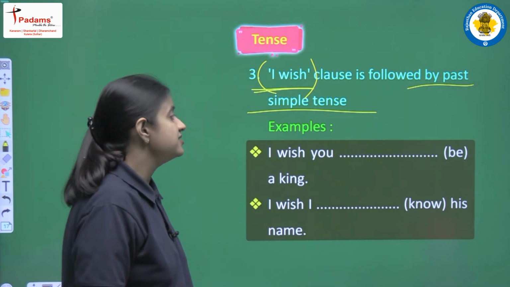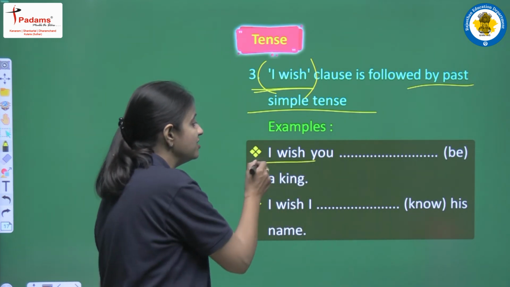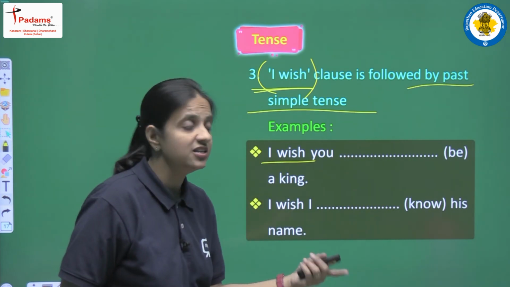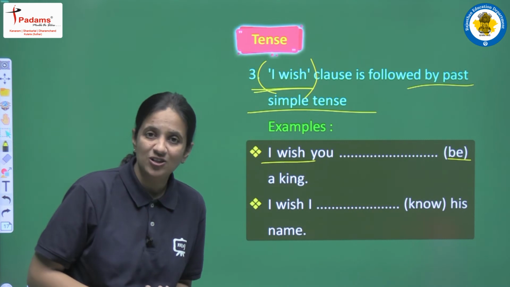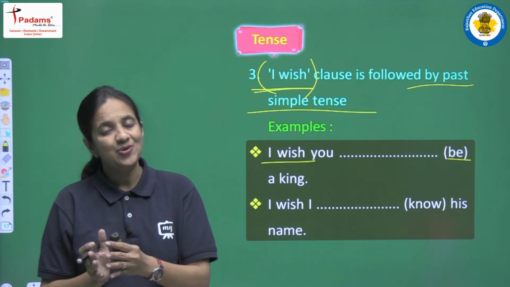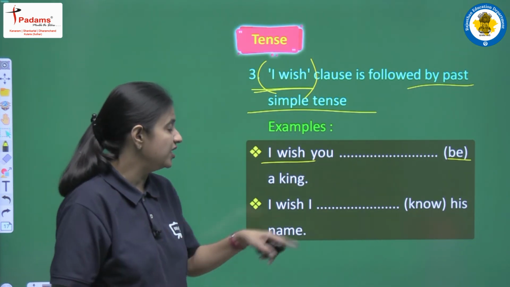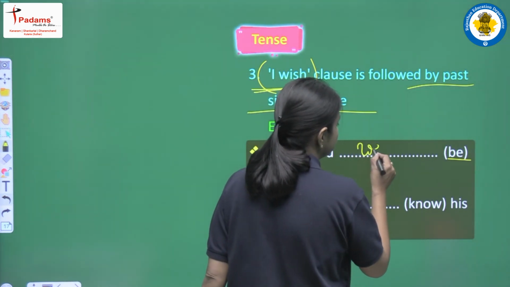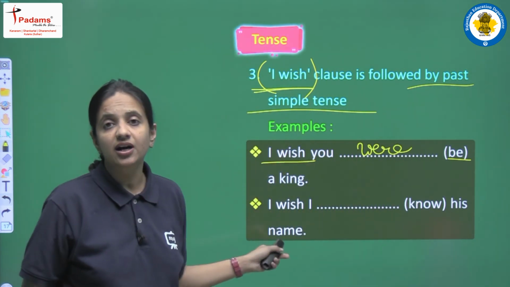The first sentence is "I wish you be a king." So in this sentence we are having "I wish" at the beginning of the sentence. So after that we have to use past tense. Okay, so "be", what does "be" mean, we have discussed this thing earlier also. Be means is, are, am, was, were. So we have to use the past form. Past form means we are left with two options, was and were, and we are having "you" as a subject, so we will write here "were". And the sentence will be, "I wish you were a king."